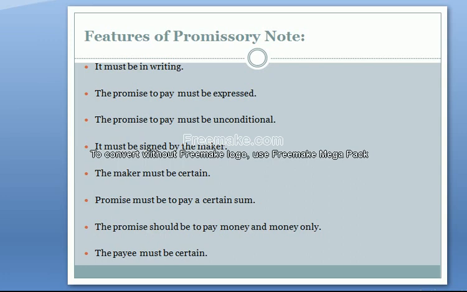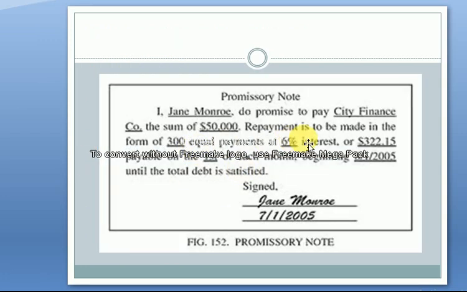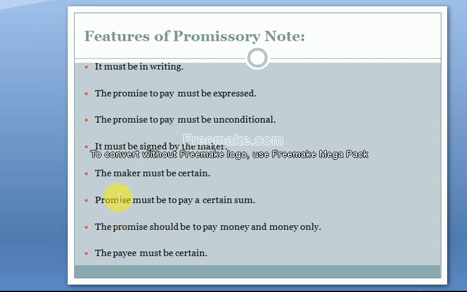Look here, we will return a total of 50,000 in 300 equal payments, or per month we will pay 322. Here the sum of money is 50,000. Clear? That should be mentioned.